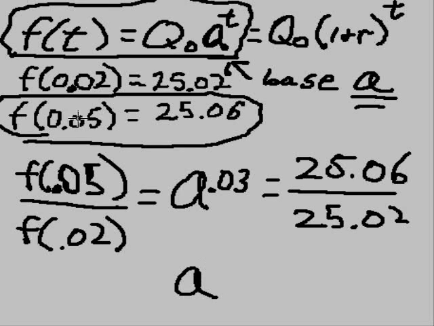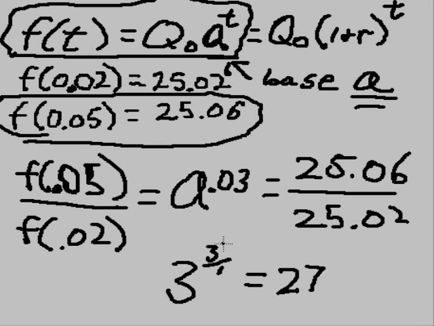Well, take an example. Say 3 to the third power, which can be written as 3 to the 3 over 1 power. That's equal to what? 3 times 3 is 9 times 3 is 27. Now if I take this 3 over 1, drag it over, and invert it to 1 over 3, and make the exponent disappear on the left-hand side, we have a true statement: 27 raised to the 1/3 power is equal to 3.